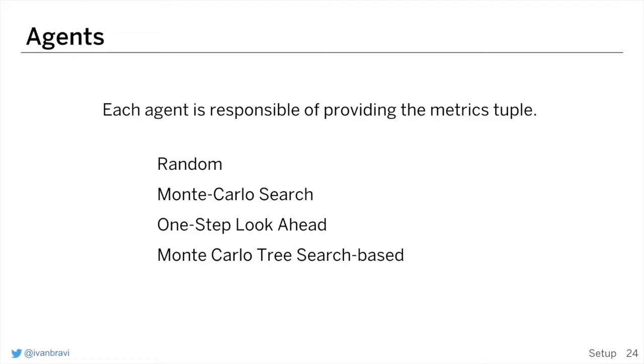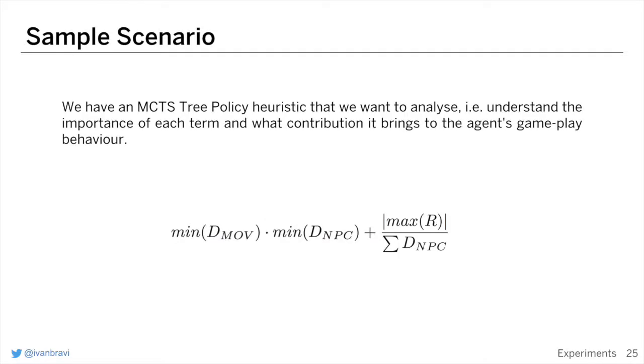We have implemented these 4 types of agents. The first 3 are quite simple but provide a solid baseline, while the 4th one is the most widespread algorithm in GVGI. It's aimed at understanding how this MCTS tree policy works, and especially how each term of the equation affects the behavior of the agent.